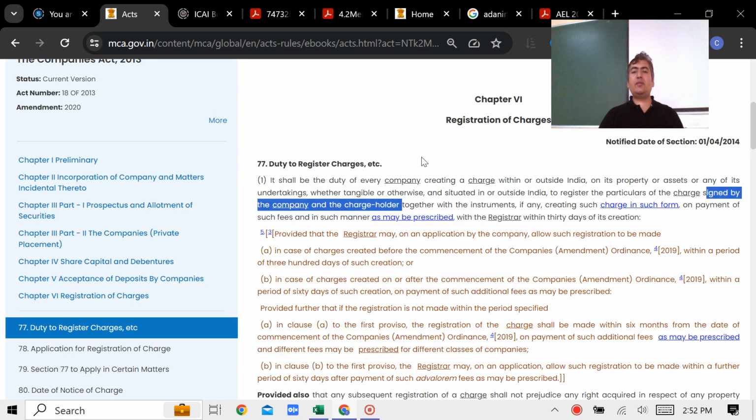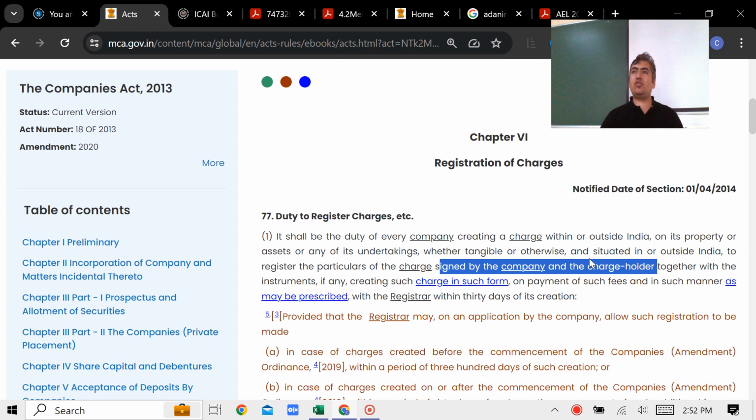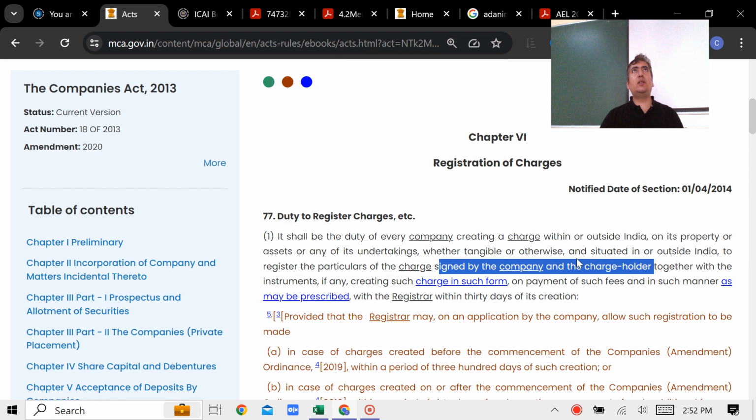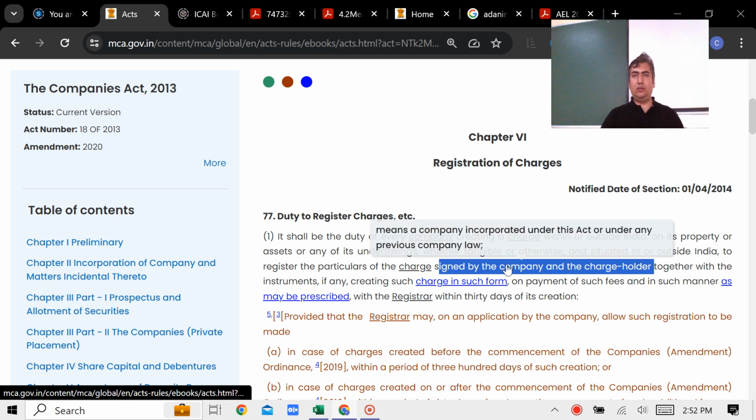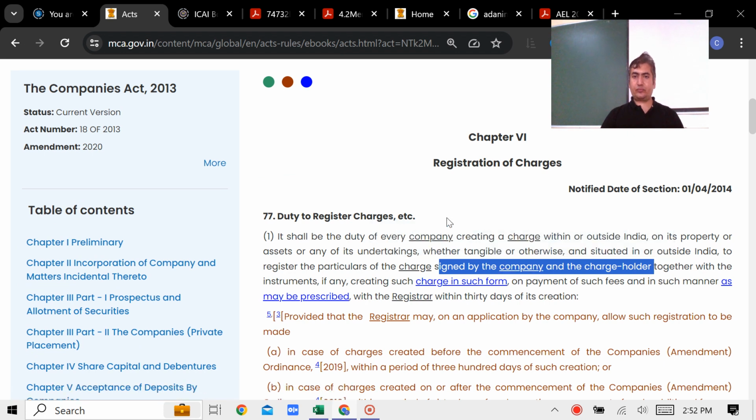Ensure that this section 77 is applied not only to the creation but it also applies to modification also. Got it? Modification stands for when you want to change some terms and conditions of the contract or the charge based on which you have created it.